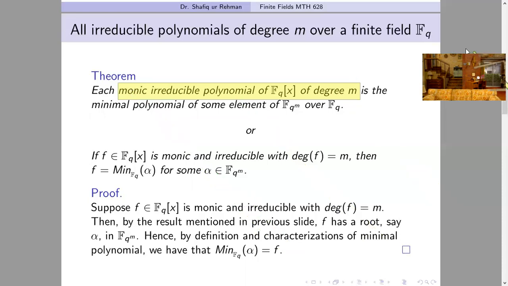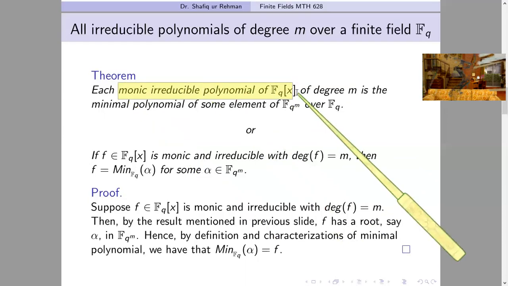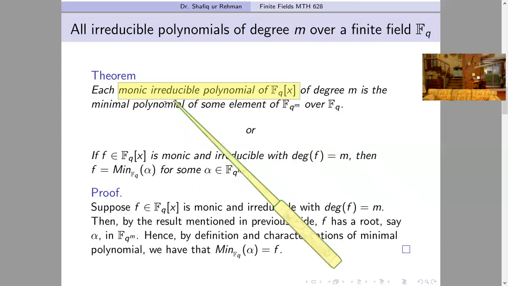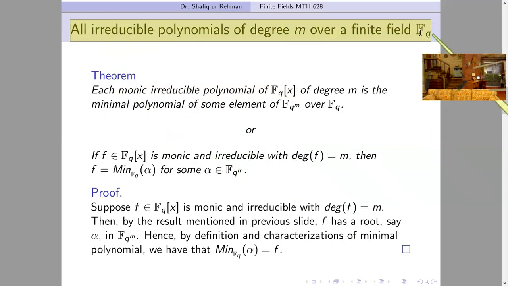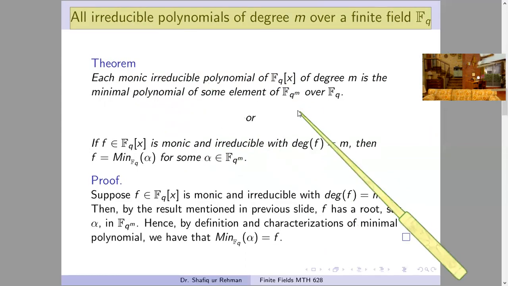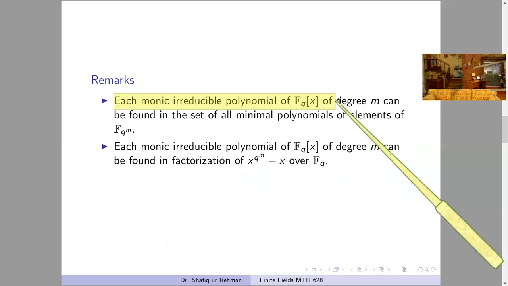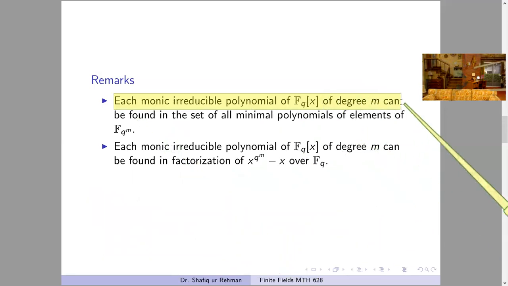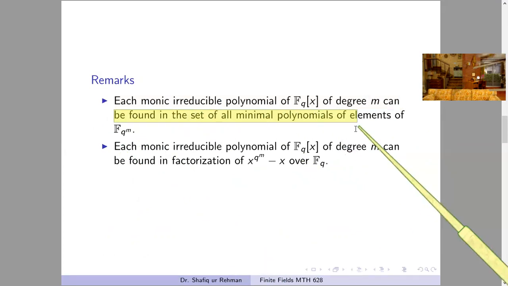So if we obtain all monic irreducible polynomials, then by multiplying with all non-zero constants one by one, we will obtain all irreducible polynomials of degree m over a finite field. And that is our remark: each monic irreducible polynomial over the field fq of degree m can be found in the set of all minimal polynomials of elements of fq power m.